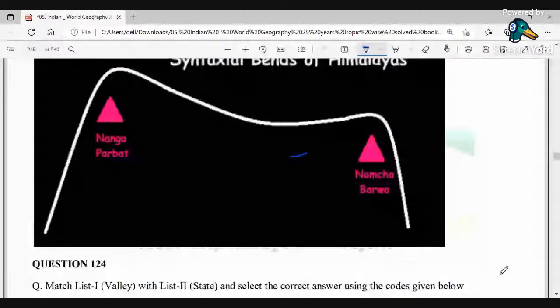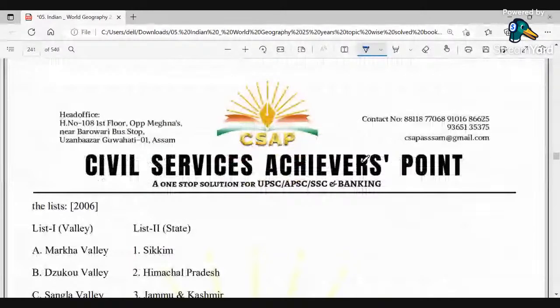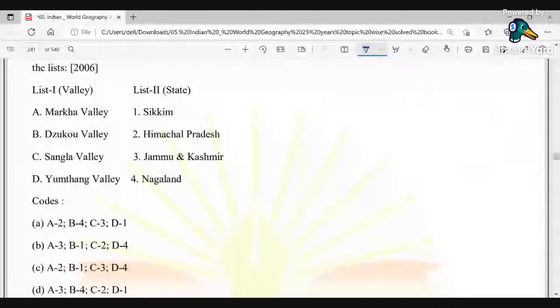Now, matching list 1 with list 2. You could see list 1 is there, list 2 is there. Which one of the codes given below is correct? List 1 and list 2: Markha Valley, Juko Valley, Sangla Valley, Yumtang Valley.